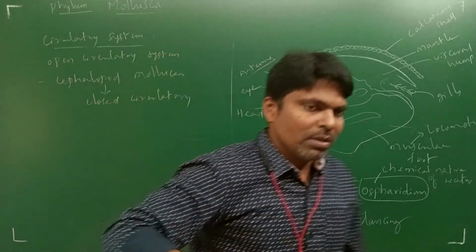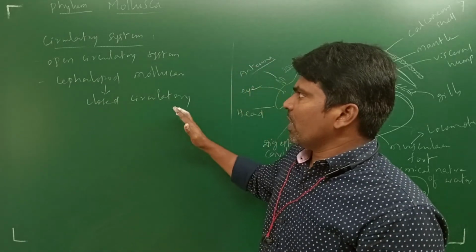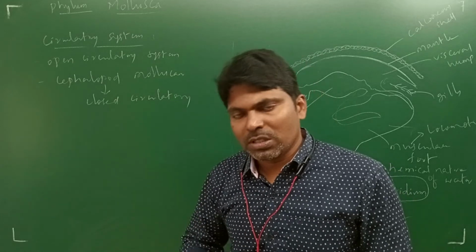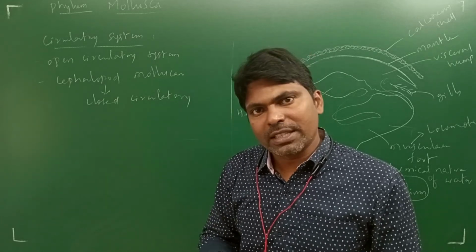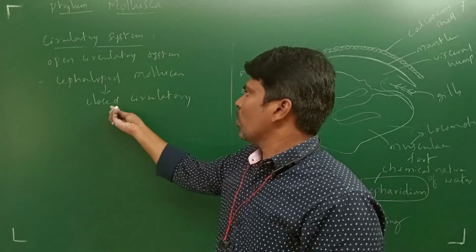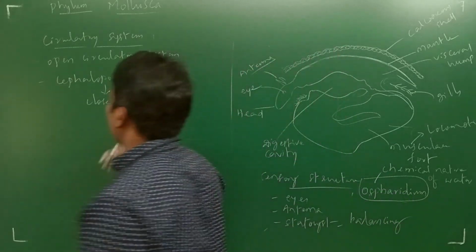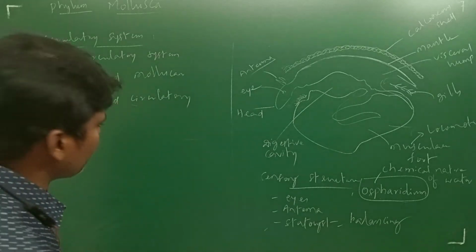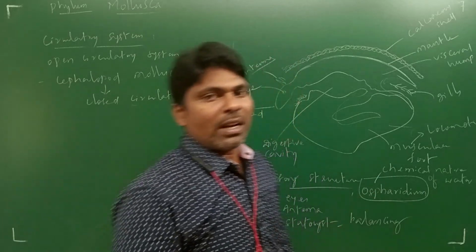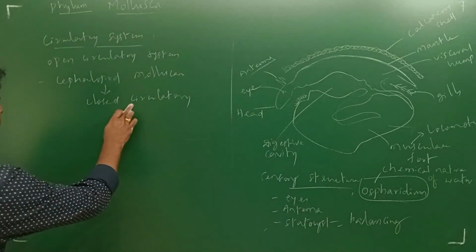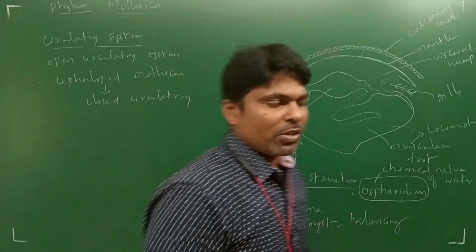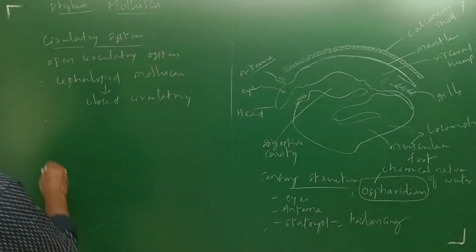Remember: open circulatory system in arthropods, non-cephalopod molluscs, tunicates, like that, and closed circulatory system in cephalopod molluscs. As hemoglobin is the pigment in our case, hemocyanin is the blue-colored pigment in these. So the blood is blue in some of these molluscs. Remember that.